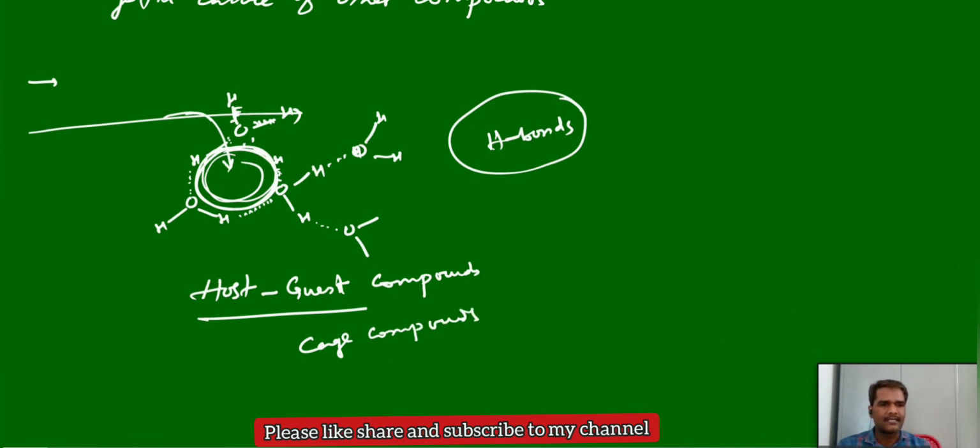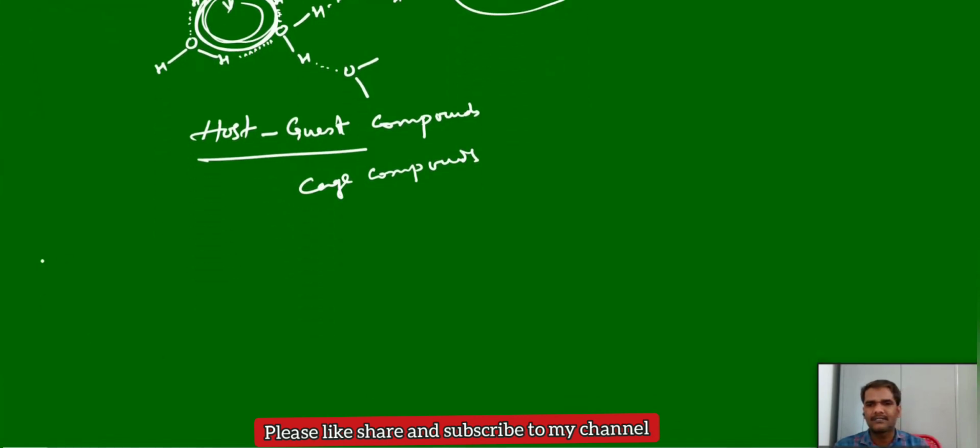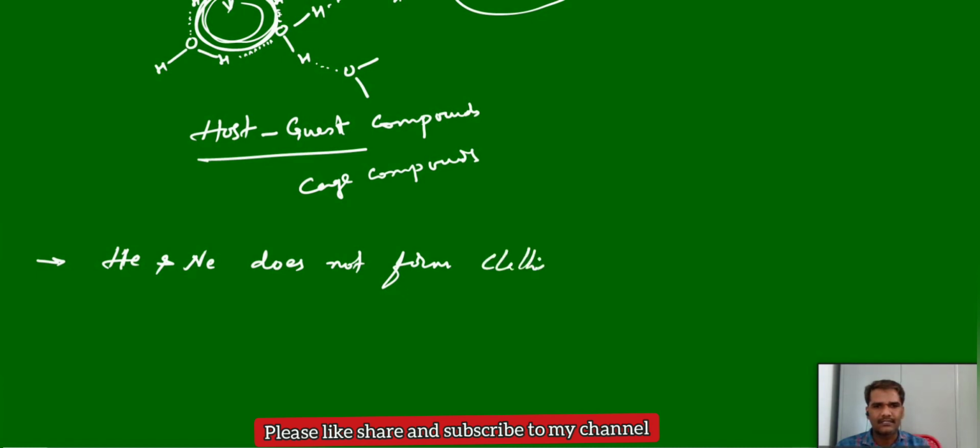Now come to the noble gases case. Here appropriate size means helium and neon don't form the clathrates. This is very important. Helium and neon do not form clathrate compounds. The remaining argon, krypton, xenon can form. Why they will not form: due to the small size of helium and neon, they cannot fit into the cavities. The size of the cavity is not appropriate to the size of helium and neon, so they can easily escape from the cavities. Hence, helium and neon do not form clathrate compounds or host guest compounds.